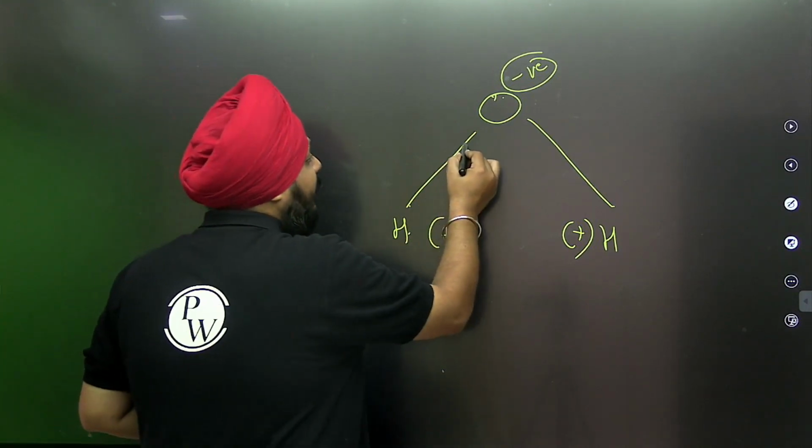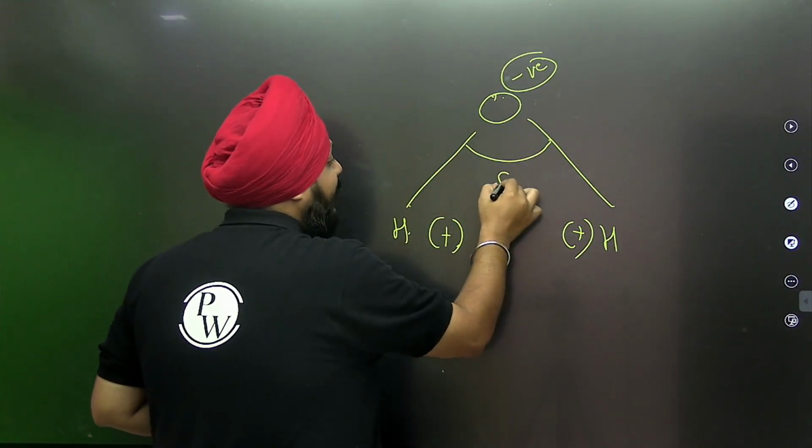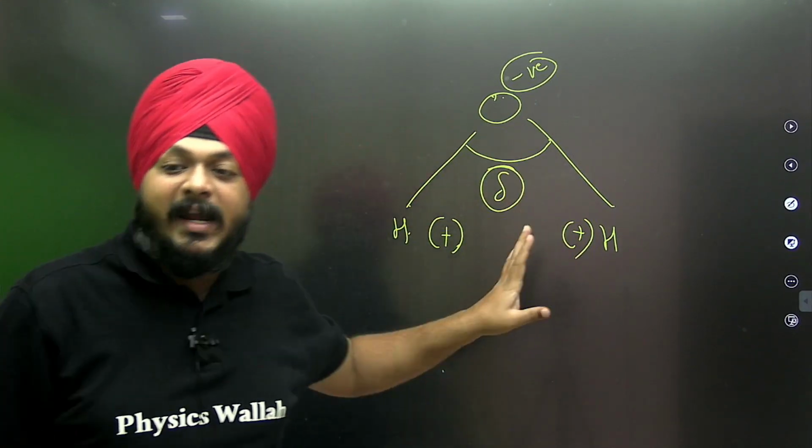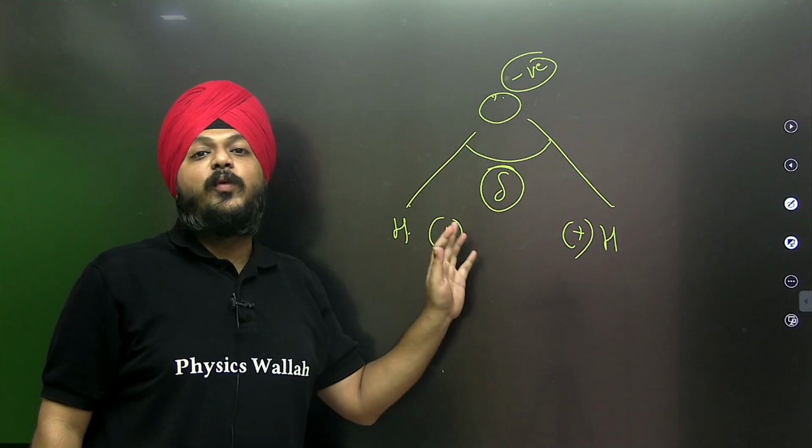So what will be the resultant? This is the bond angle theta. Generally, you have seen the value of theta. This is a standard value. Right now we are not moving into that part.